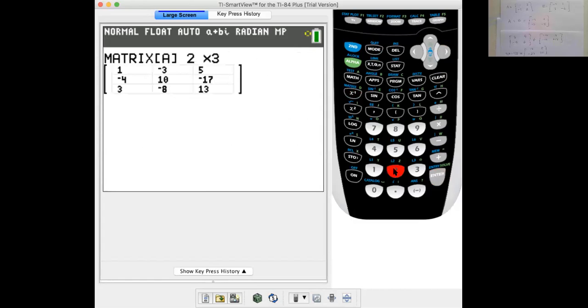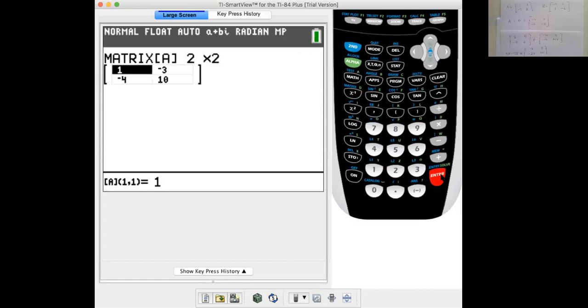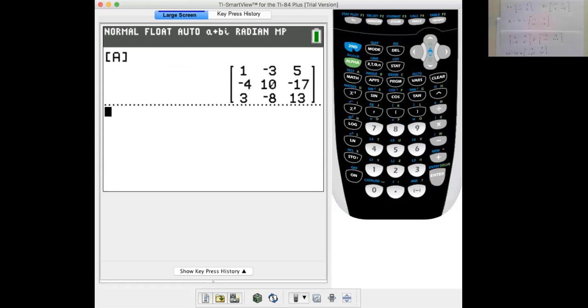Matrix A is 2 by 2, and it is 1, 3, -5, 2.